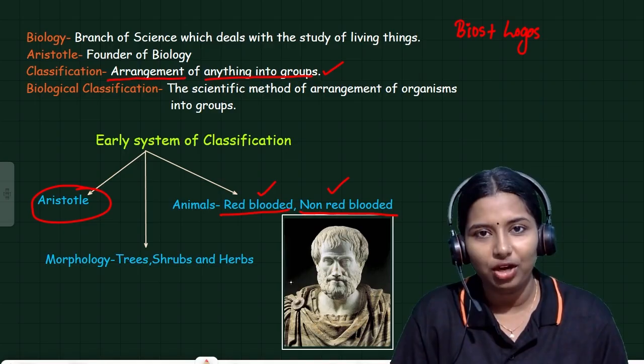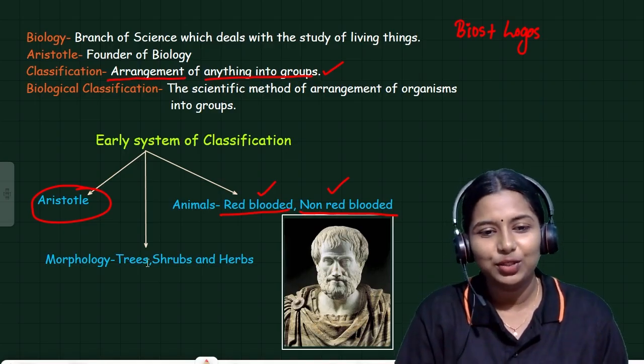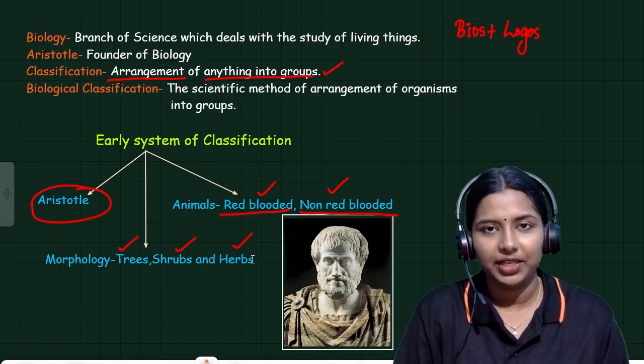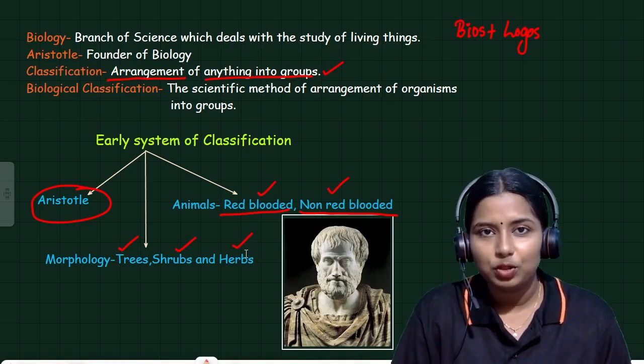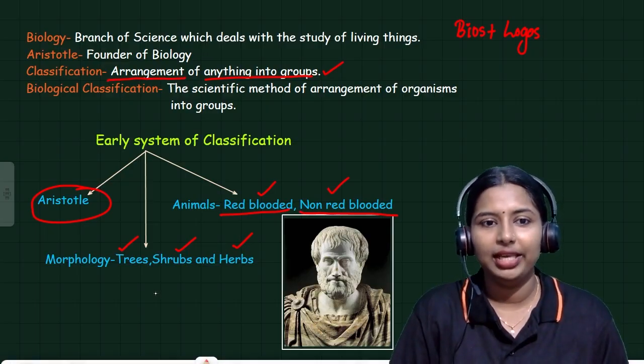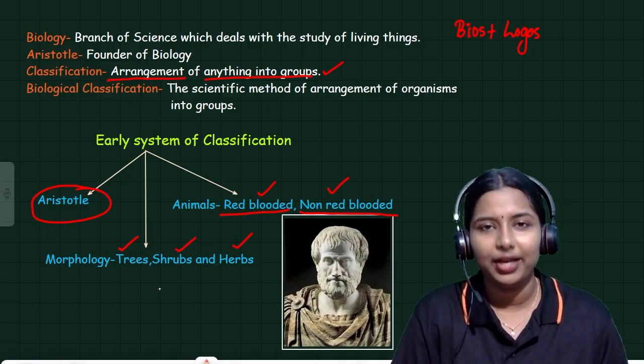Again, based on morphology, he classified plants into trees, shrubs, herbs. This classification is proposed by our superhero, that is Aristotle. He is also known as the founder of biology.